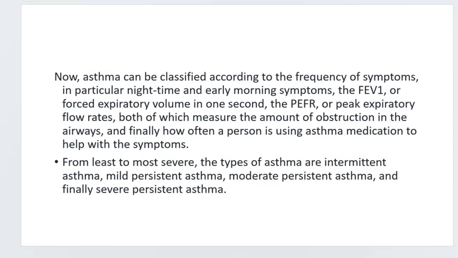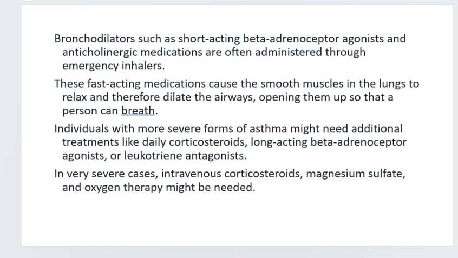We will talk about asthma later in your diagnosis and management courses, but this is just a brief overview of how we classify asthma, and it can be very mild to moderate to life-threatening. Treatments include things like bronchodilators, steroids, beta agonists, leukotriene antagonists, etc. I'm not going to quiz you on that. I just wanted to tie that in as you're thinking about asthma. And that's our wrap on asthma.